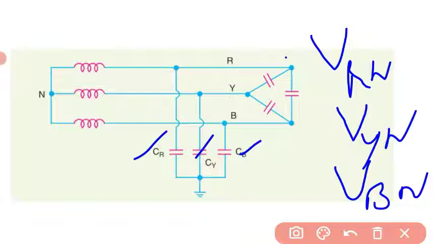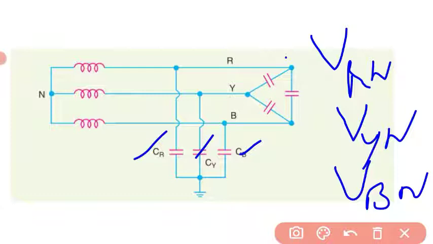VRN, VYN and VBN have the same magnitude. They are phase voltages, because they are measured between line and neutral. I repeat, line to neutral means phase voltage, and line to line is called line voltage. They have the same magnitude and are displaced 120 degrees from each other.